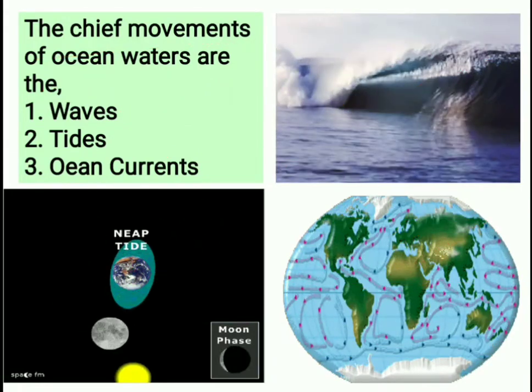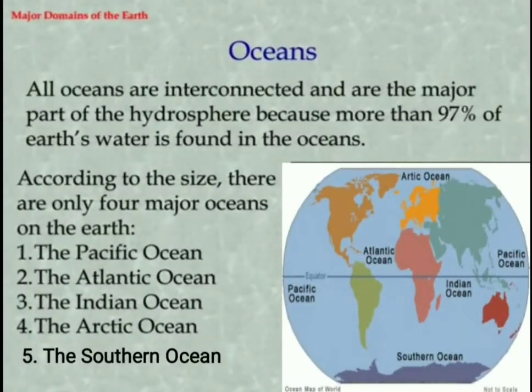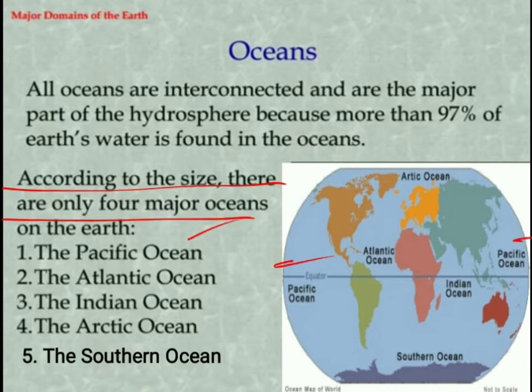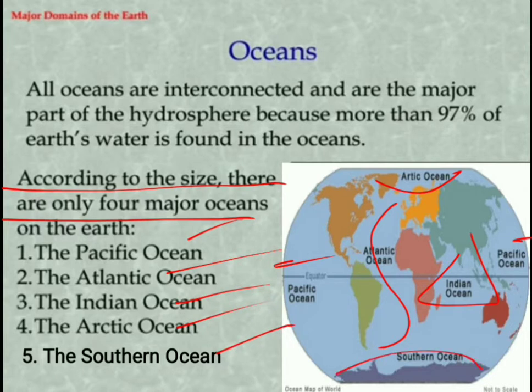Next we go through some information to understand the oceans briefly. Which are the 5 oceans located on the earth's surface? According to size, there are only 5 major oceans on the earth. Those are the Pacific Ocean, Atlantic Ocean, Indian Ocean, the Arctic Ocean as well as the Southern Ocean. These are the 5 major oceans according to size.